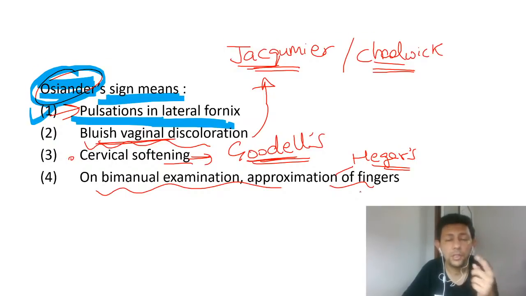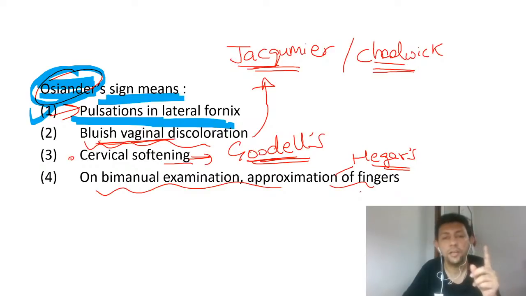So all of you can palpate and check on yourself that for most of us, the lips will be very, very soft compared to the tip of the nose. Yes or no? Tip of the nose is slightly firm and lips are slightly soft, because in pregnancy there is a lot of vascular congestion and hormonal changes, so the cervix becomes soft. But if you're very unlucky, or your partner is unlucky, then it will be the other way around: the nose will be soft and the lips will be firm.